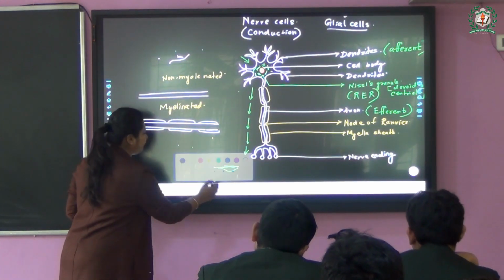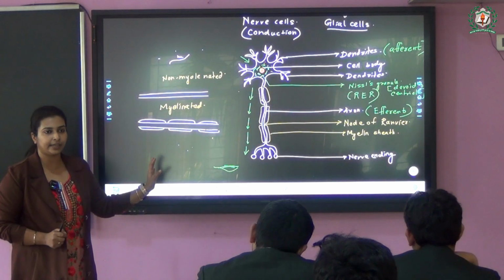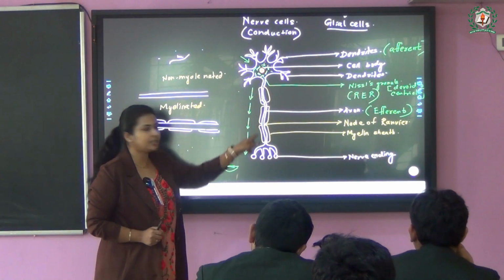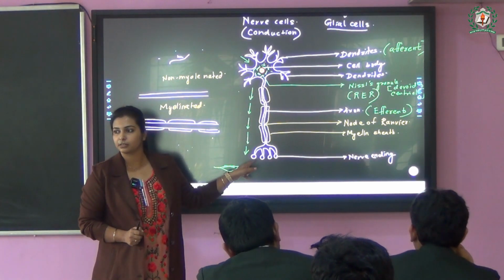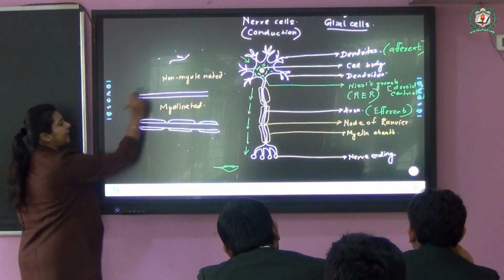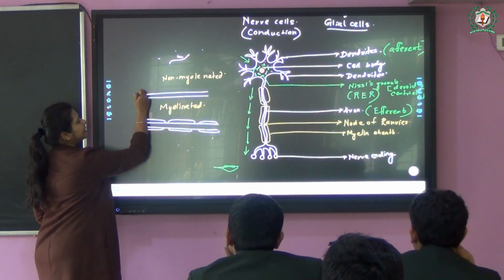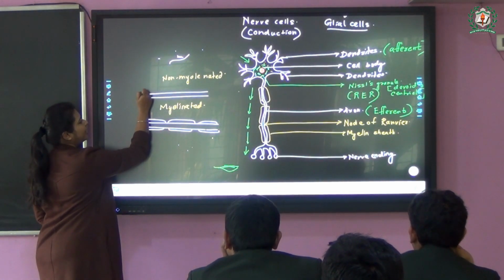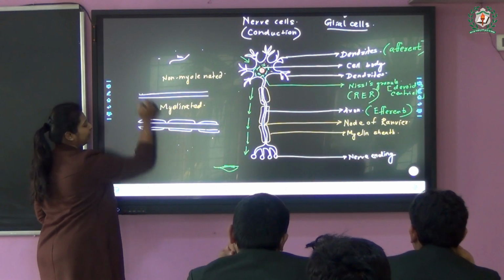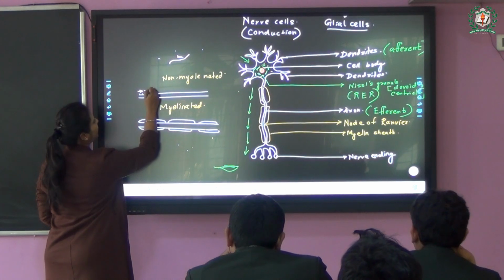Before that, if the myelin sheath is located or not located, what advantage do they get? What is the purpose of this axon we have just discussed? Transmission of nerve impulse. How does it occur if the myelin sheath is not present? Then it is from point to point. Suppose here is a point, and the nerve impulse is transported from one point to another point like this.